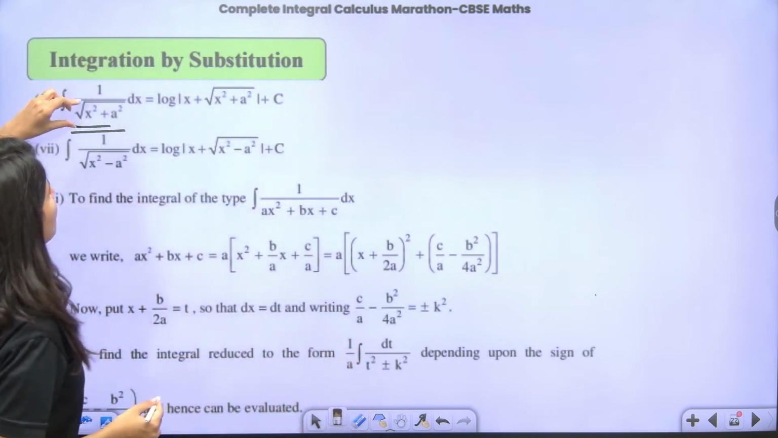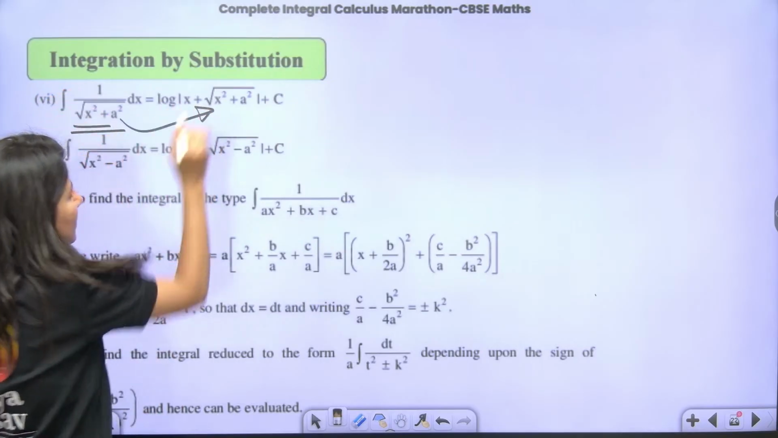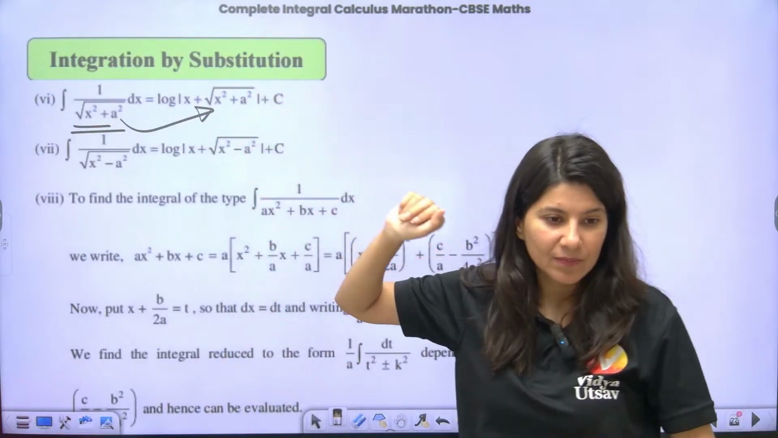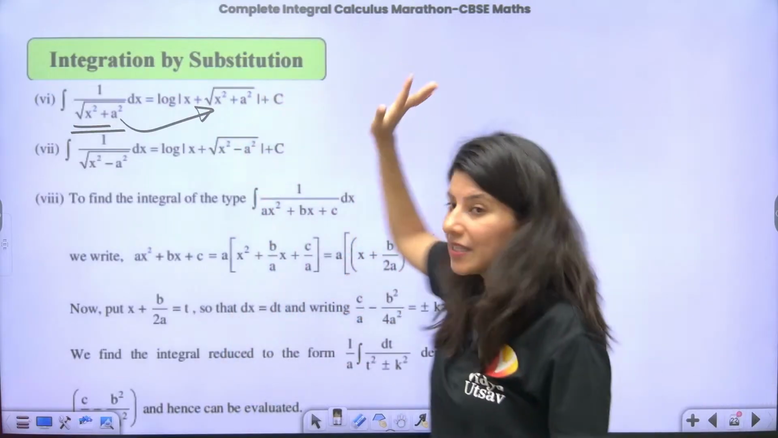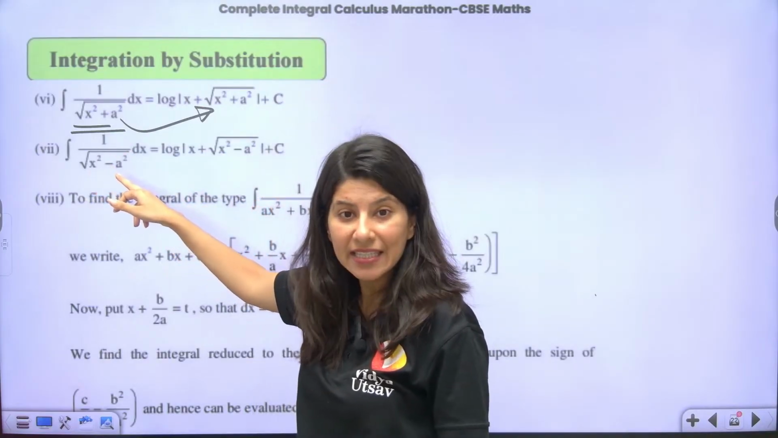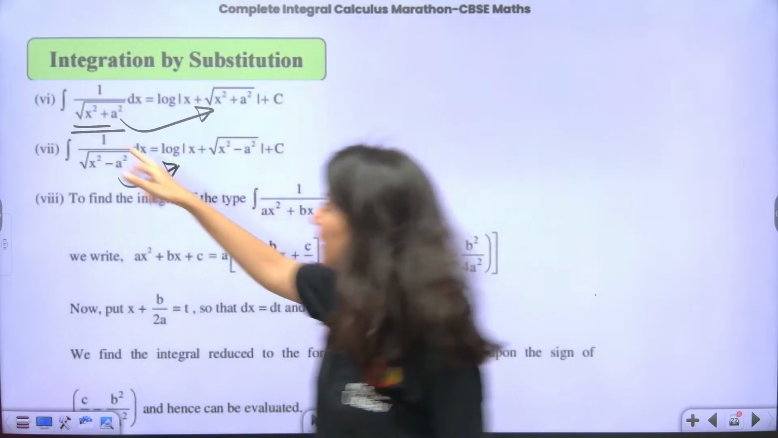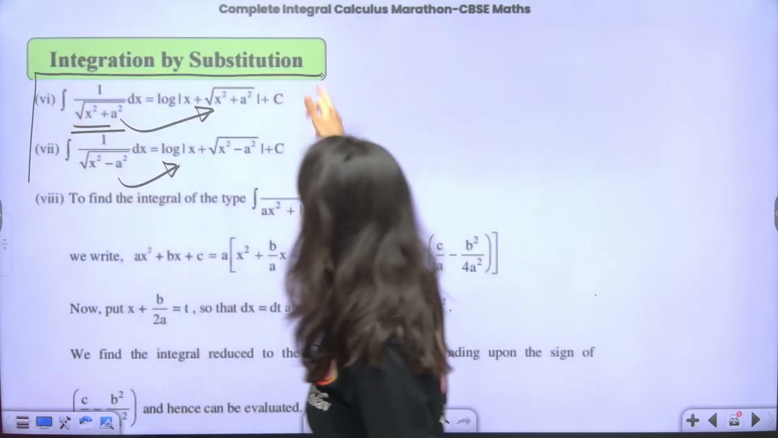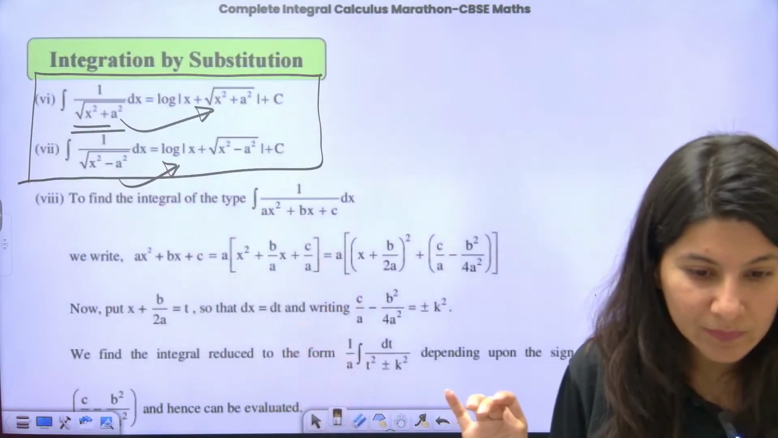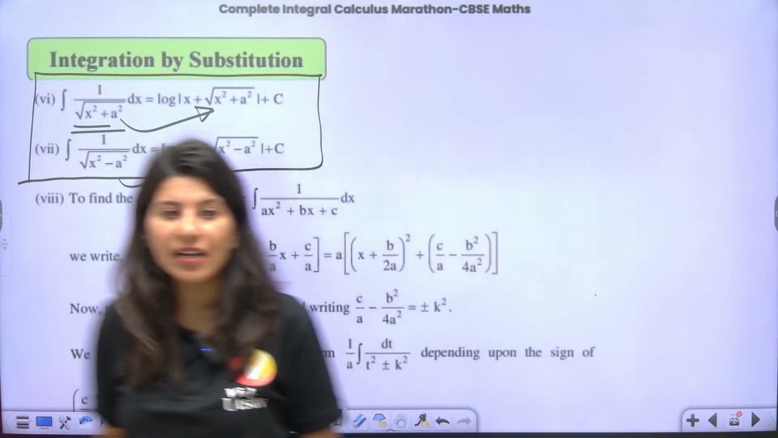So 1 upon square root x square plus a square will be log of x plus copy paste. Remember, log of x plus copy paste. And over here, 1 upon square root x square minus a square will be log of x plus copy paste. So these two formulas must be remembered together, don't you think?